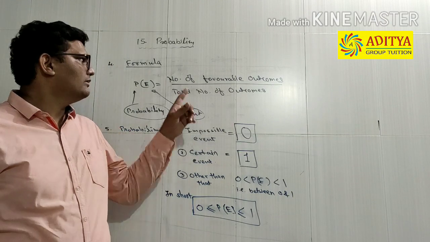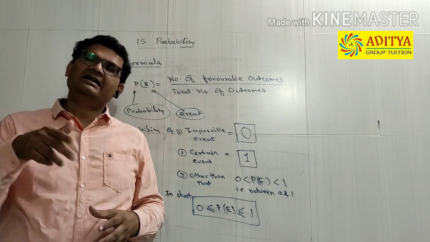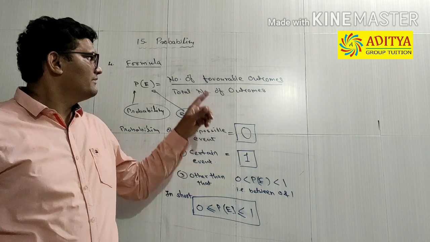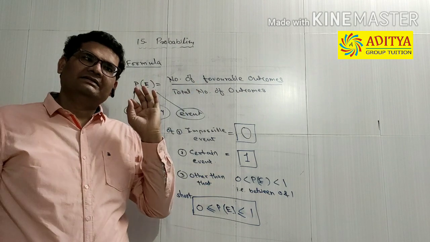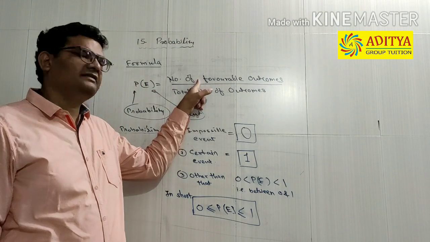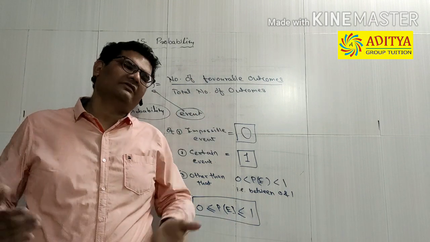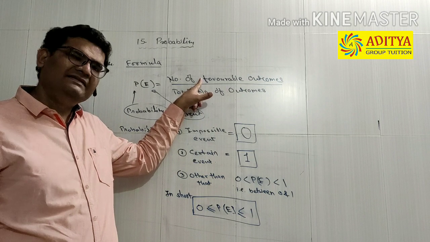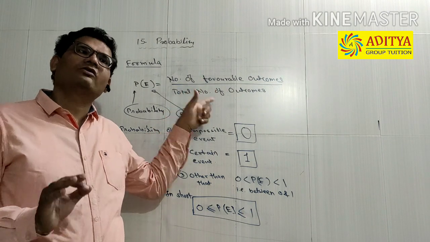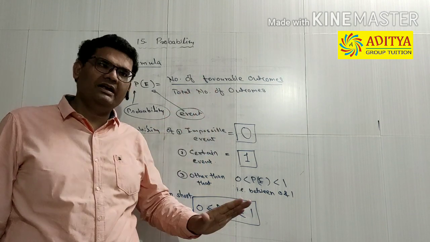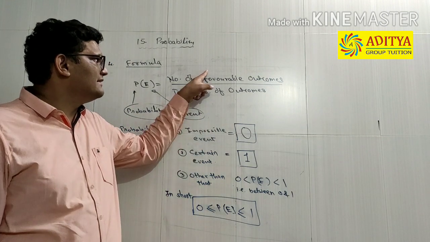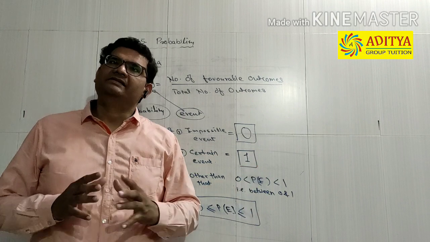Because if we take 10 consecutive days and look at where the sun rises from, we will find 0 days that the sun rises in the west, because the sun never rises in the west, it always rises in the east. So there will be 0 outcomes out of a total of 10 days. No day will the sun rise in the west. Therefore the probability will be 0 upon 10, that is 0.